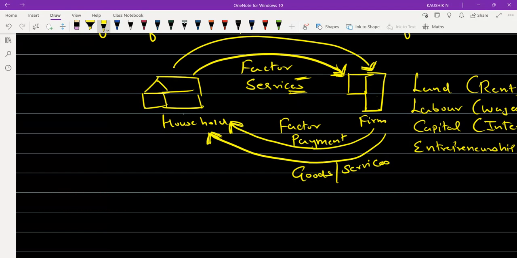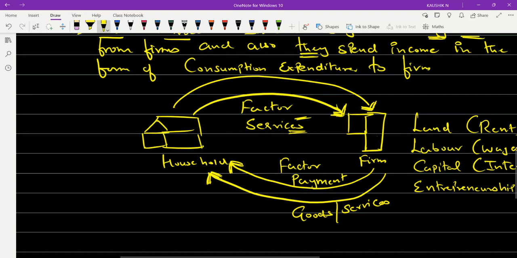So the firm is providing the household some goods or services, and the household is consuming those goods or those services. Now, for this consumption, you have to pay some amount to the firm in return. So that is why we call it consumption expenditure.